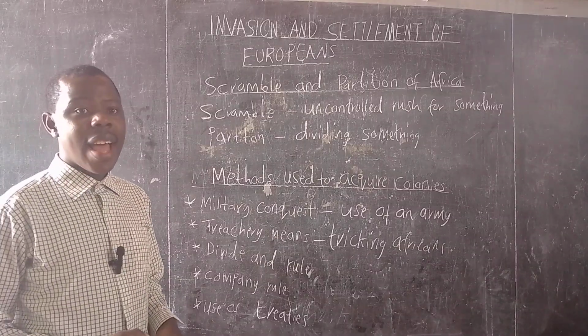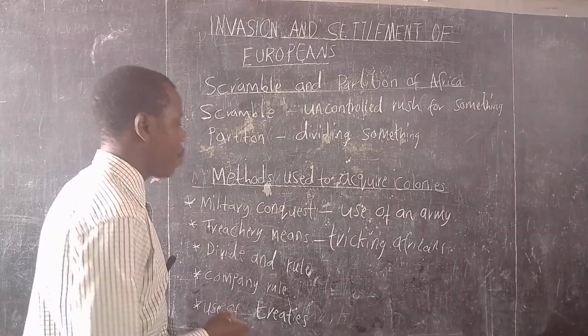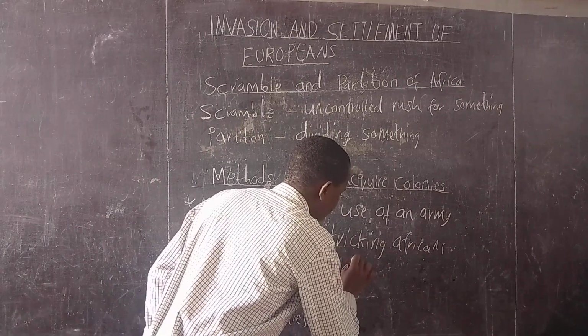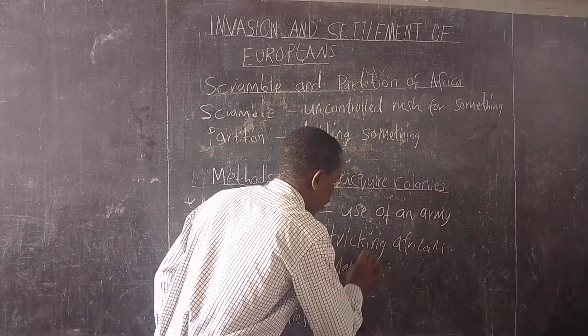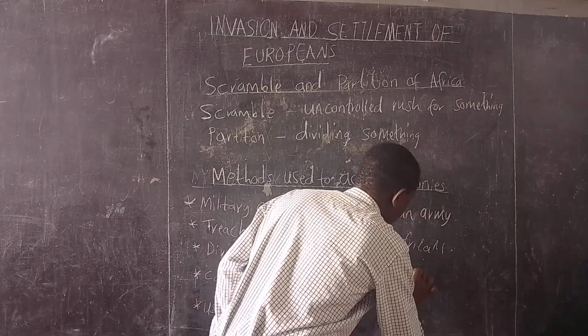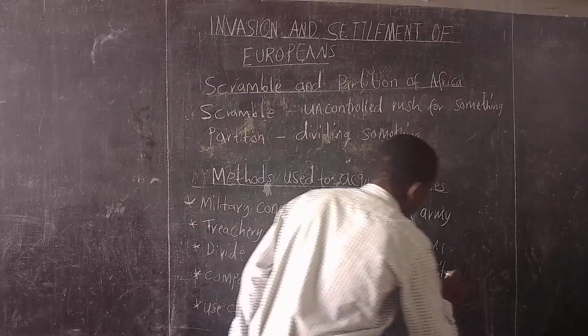Divide and rule is simply a form of making one community fight against another one.